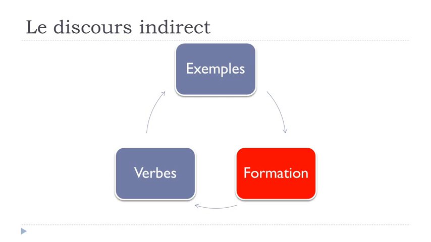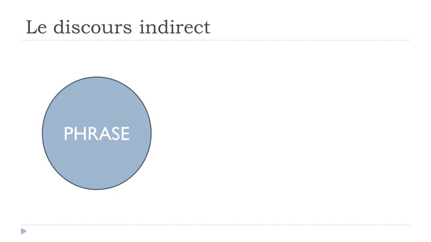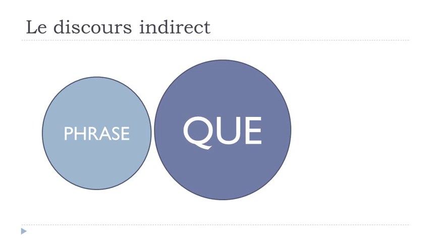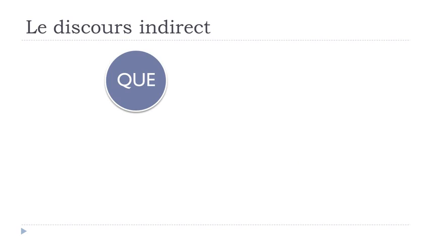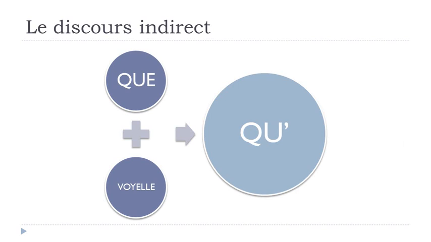So, if we want to discover, or not really discover because we saw that, la formation, so keep in mind that you will put first, well, the first sentence or the first part of the sentence, then que, okay, could be translated with that in English, and the rest of the sentence or the second sentence, okay, that you should, in some cases, modify. Okay, we're talking about the subject and the verb. Keep in mind that que, if it is combined, as we saw, with a vowel, will become qu', like that. Okay, so the e needs to go away.